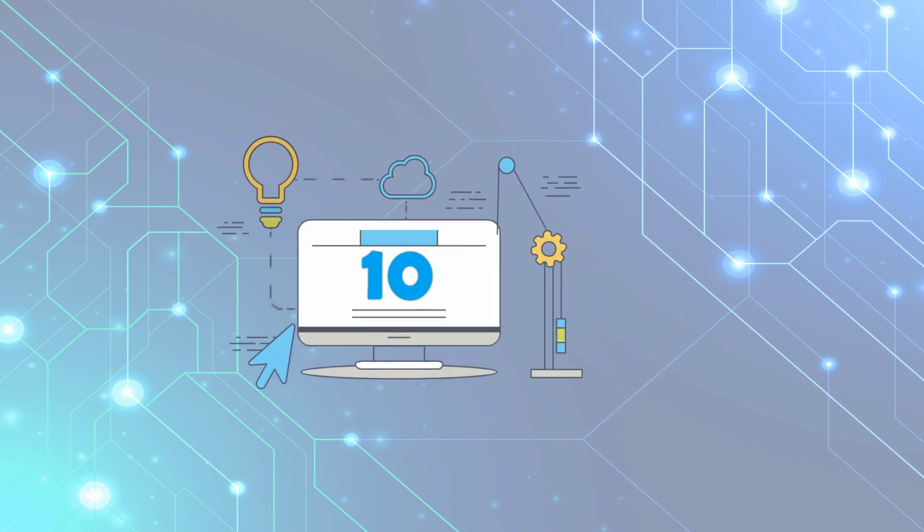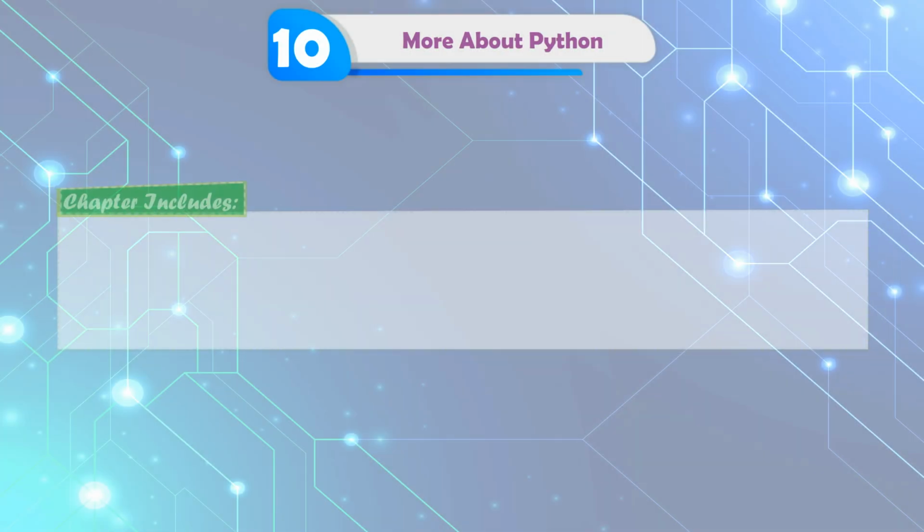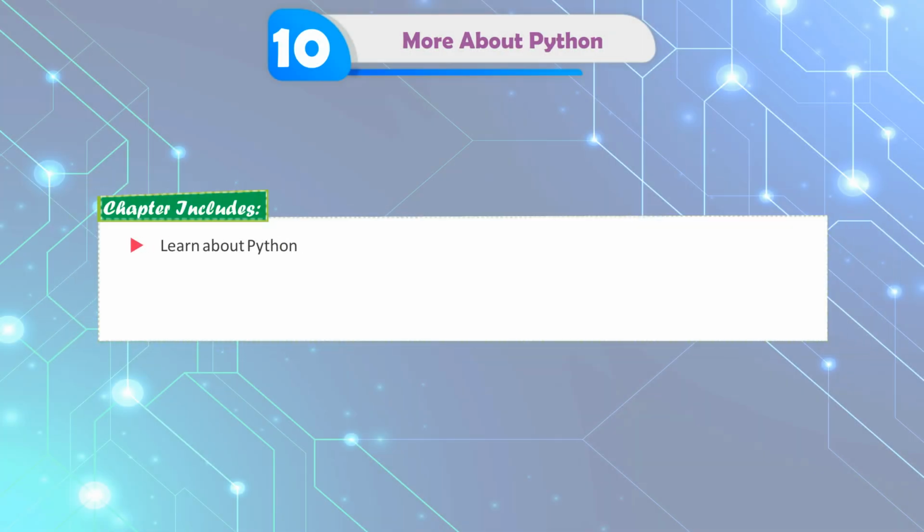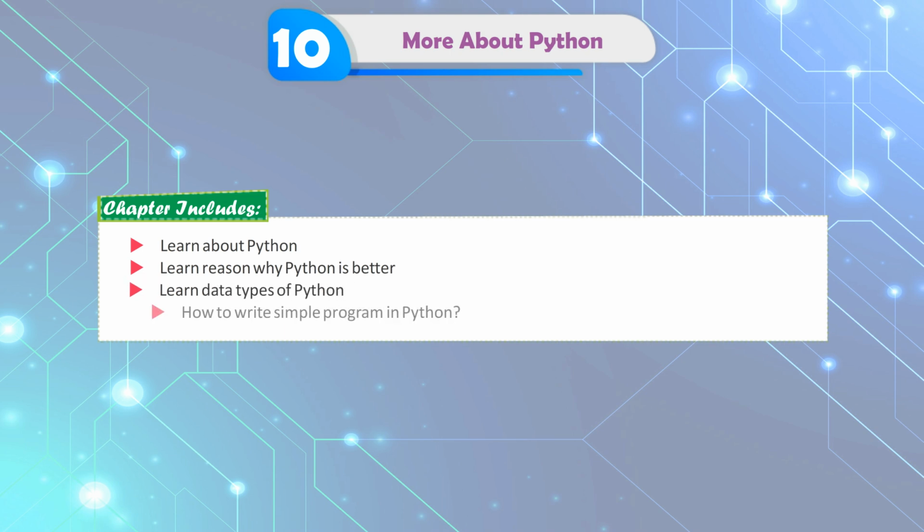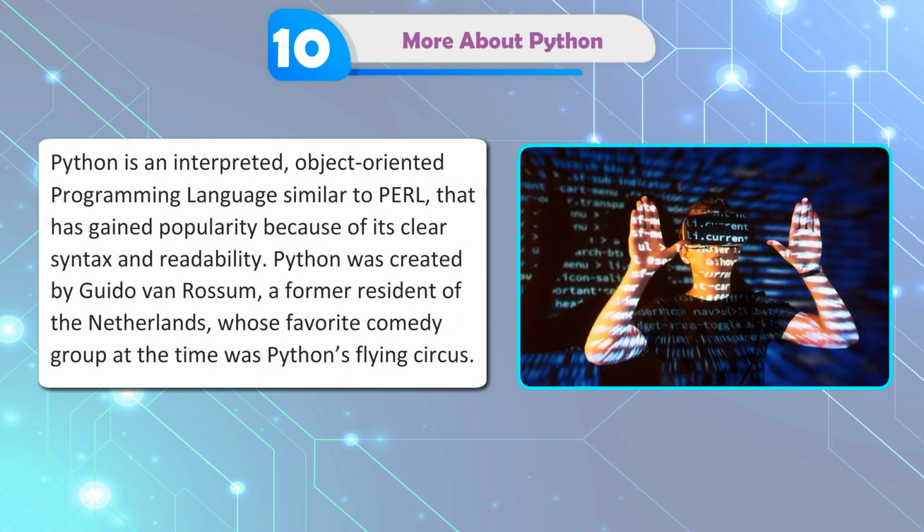Chapter 10: More about Python. This chapter includes: learn about Python, learn the reasons why Python is better, learn the data types of Python, and how to write a simple program in Python. Python is an interpreted, object-oriented programming language similar to Perl (Practical Extraction and Report Language) that has gained popularity because of its clear syntax and readability.